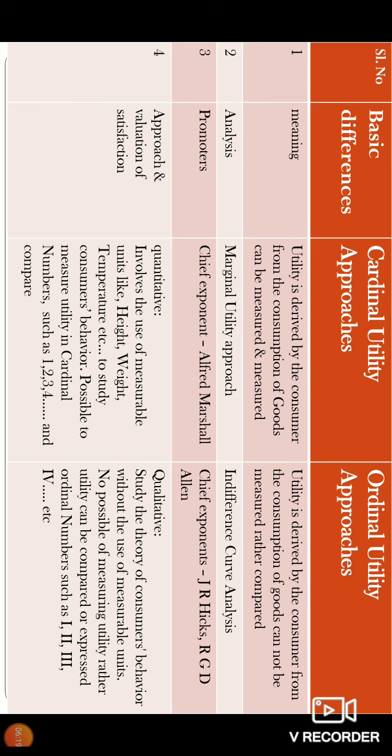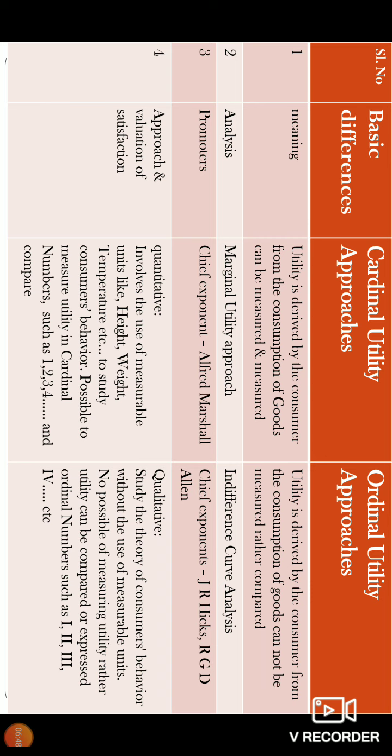Utility cannot be measured in ordinal utility. In cardinal utility it can be measured. In cardinal utility it can be measured and compared. So in ordinal utility you can also compare, and in cardinal utility you can also compare, but in ordinal utility you can only compare, whereas in cardinal utility you can measure and compare. That's the difference.